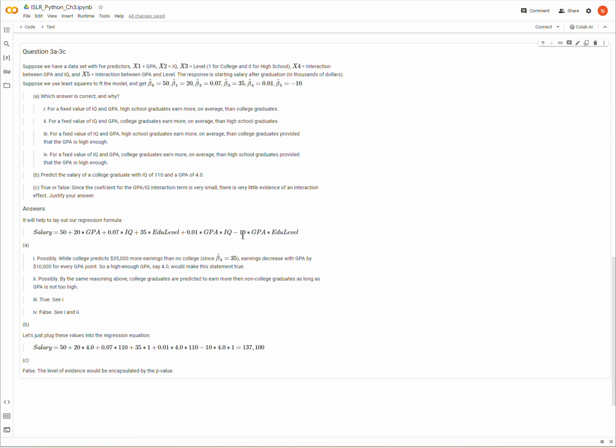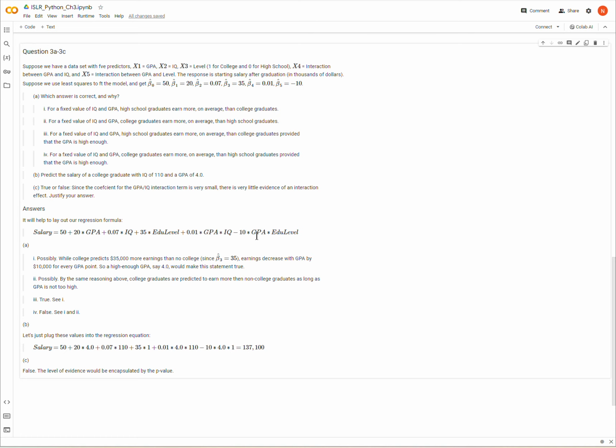And we see that this is negative. So the higher the GPA for somebody who's graduated college, the lower their earnings upon graduation. There would be scenarios where a high enough GPA would reduce earnings below that of a non-college graduate.